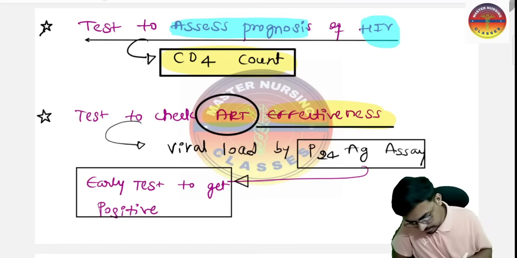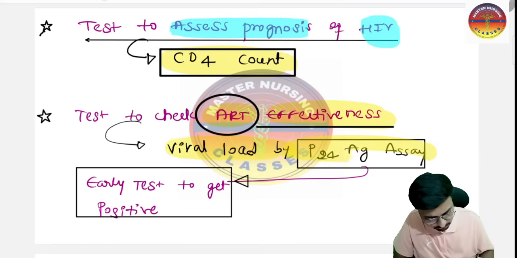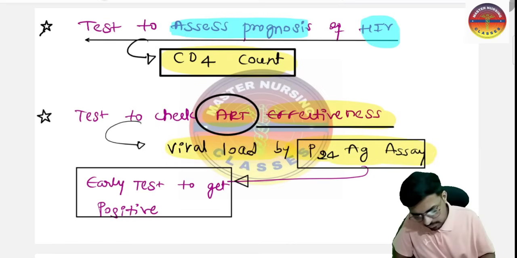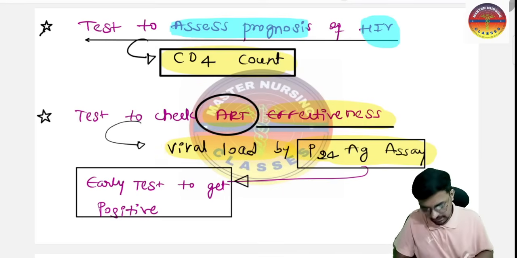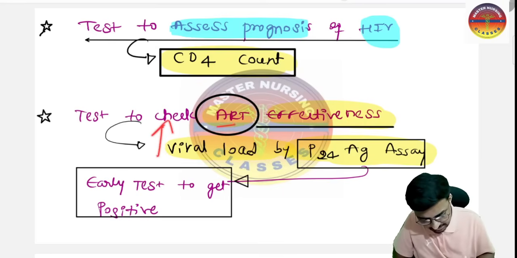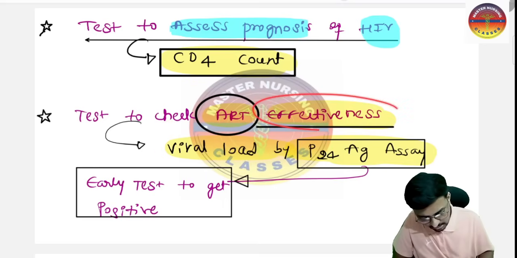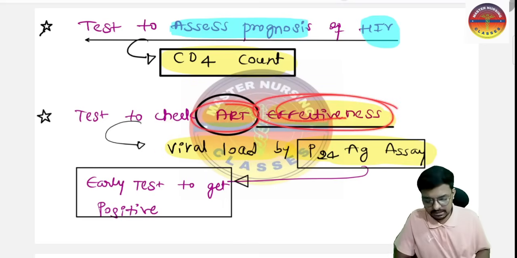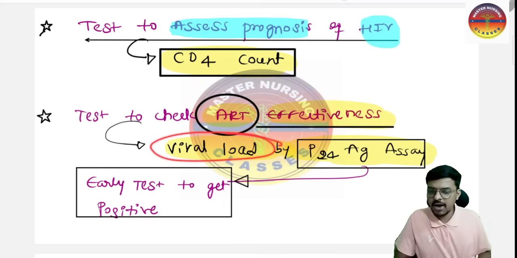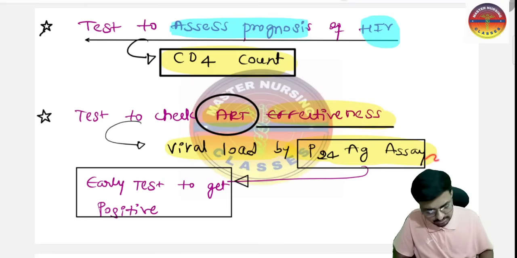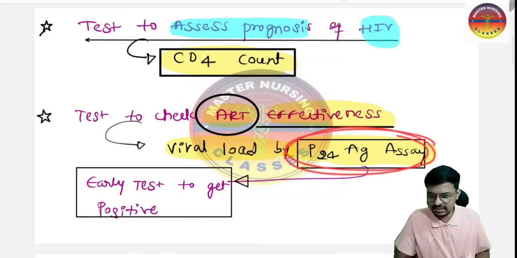That time we are going to check the viral load by the P24 antigen assay. If the viral load is less, it means ART is working well. If the viral load is more, it means antiretroviral therapy is working less. Very simple. If you want to check the effectiveness of the antiretroviral therapy, check the viral load. How are you going to check the viral load? That is by the P24 antigen assay test.